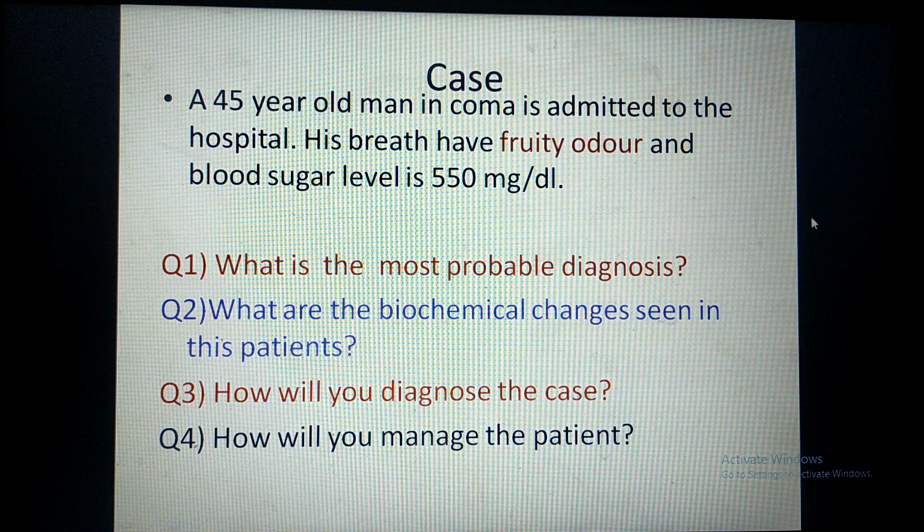Now the questions on this case are: what is the most probable diagnosis? Blood glucose level is high, patient is in coma, and fruity odor of the breath. So these three points indicate that the patient is suffering from diabetic ketoacidosis. Now what are the biochemical changes seen in these patients? The biochemical changes we have just studied.